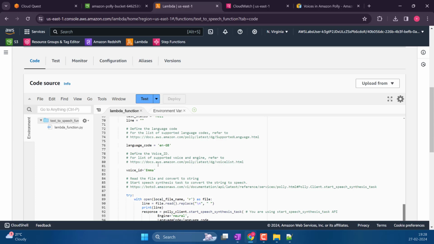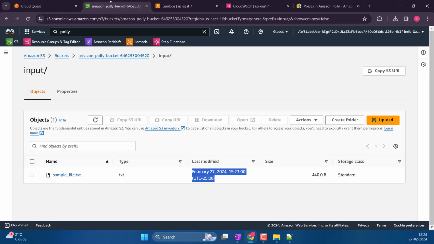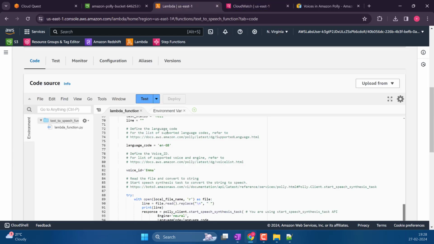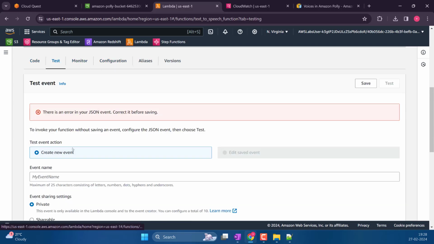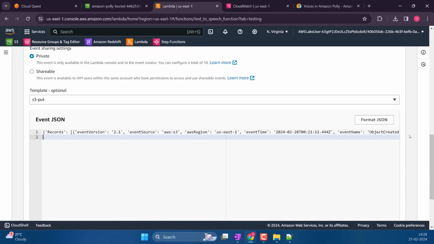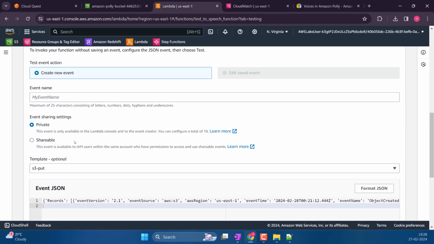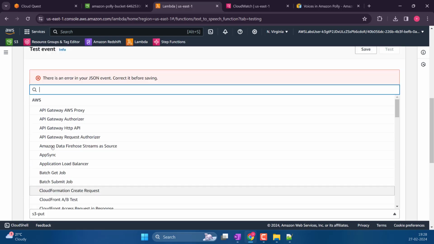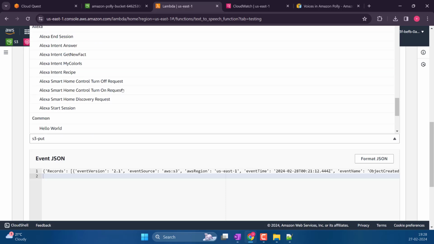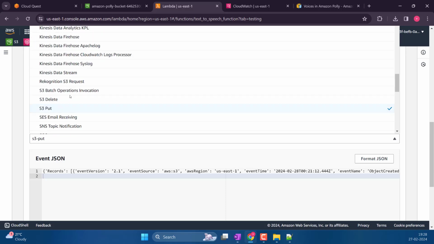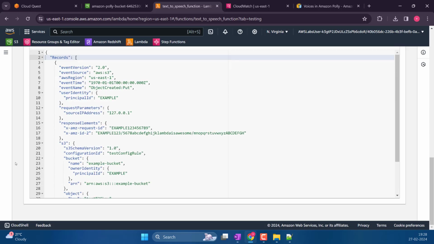Maybe it's not deployed by that time. Okay, I tried to do that, but for some reason it is not. You know what? If I would have to change, what would I have to change?